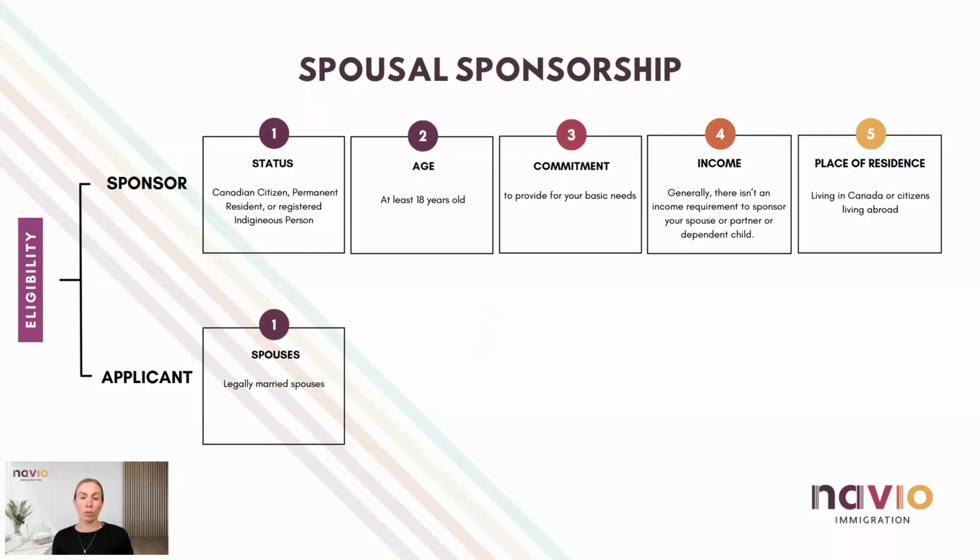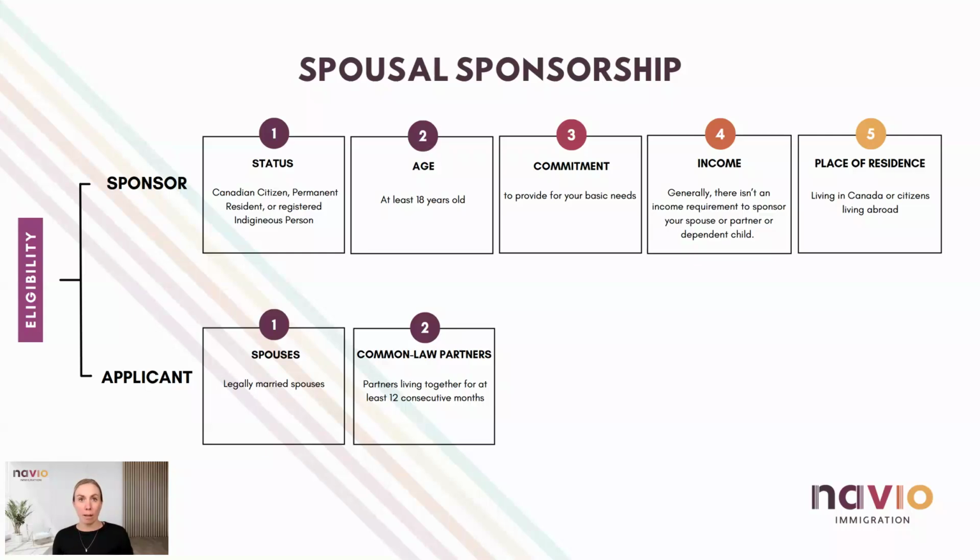Common law partners in the Canadian immigration context are couples who have resided together for 12 consecutive months or longer in a marriage-like relationship. If there were periods where you were not living together, they must have been short and temporary.